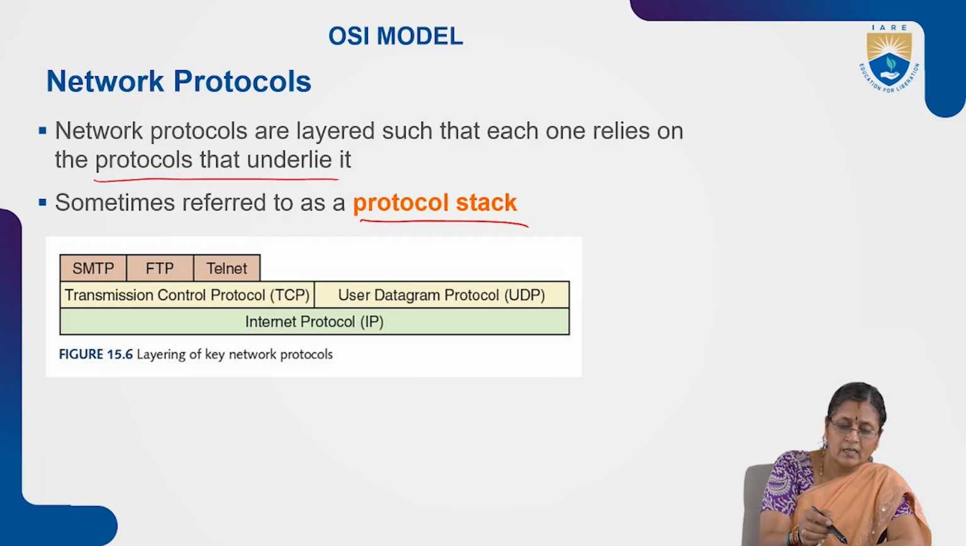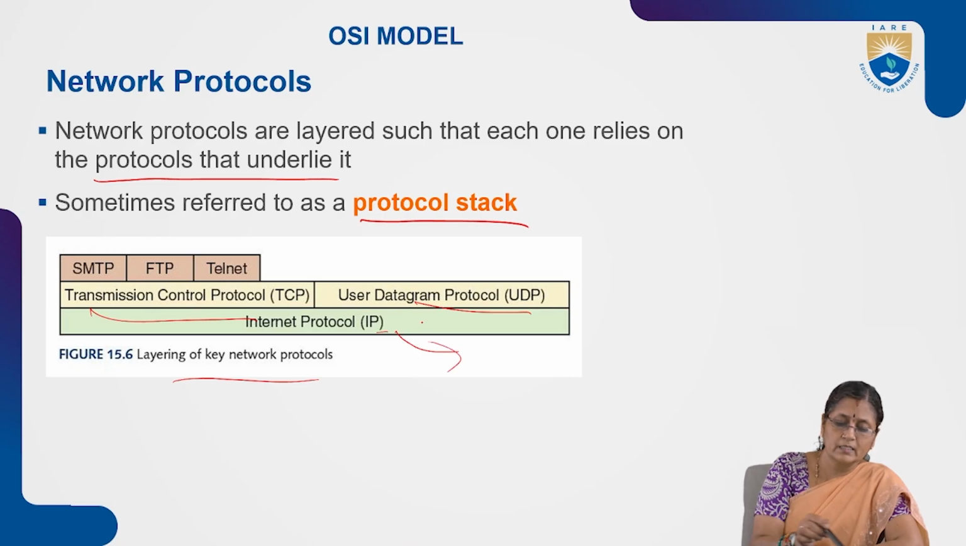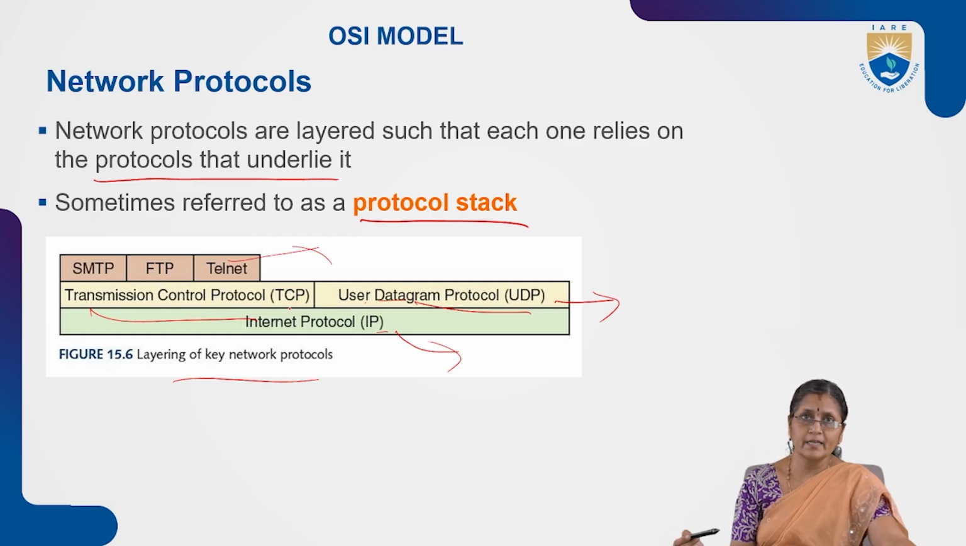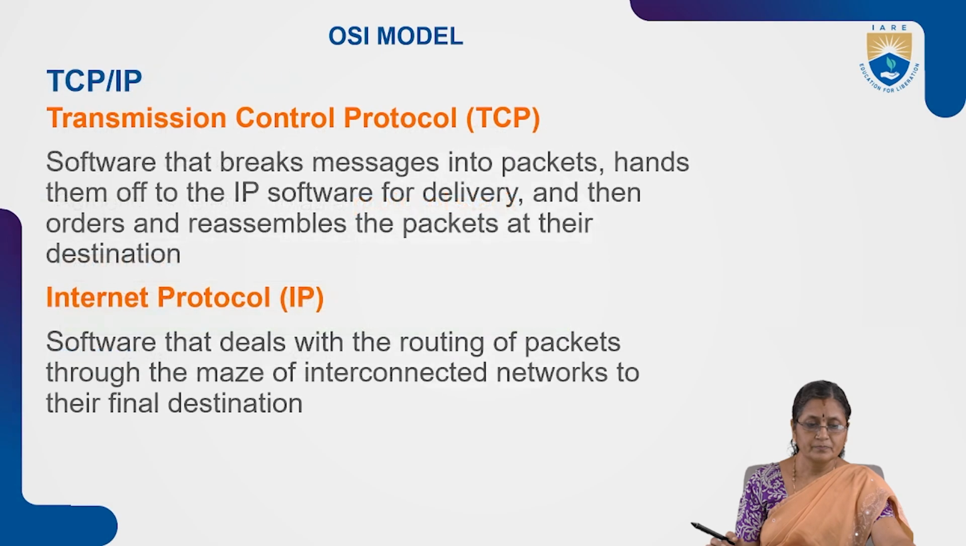As you see, the layering of key network protocols is shown here. You have the internet protocol, transmission control protocol, user datagram protocol, and another protocol. They are all stacked. The internet protocol comes under the network layer. Transmission control protocol and user datagram protocol come under the transport layer, and SMTP, FTP, and telnet are all application layer protocols. Like this, the layering of key network protocols is shown.